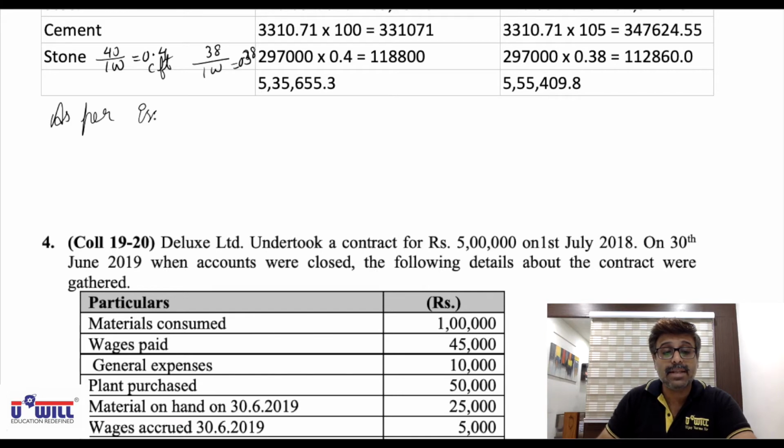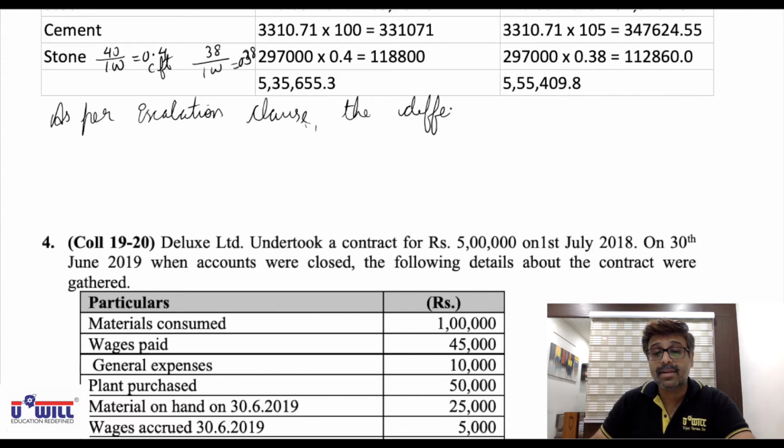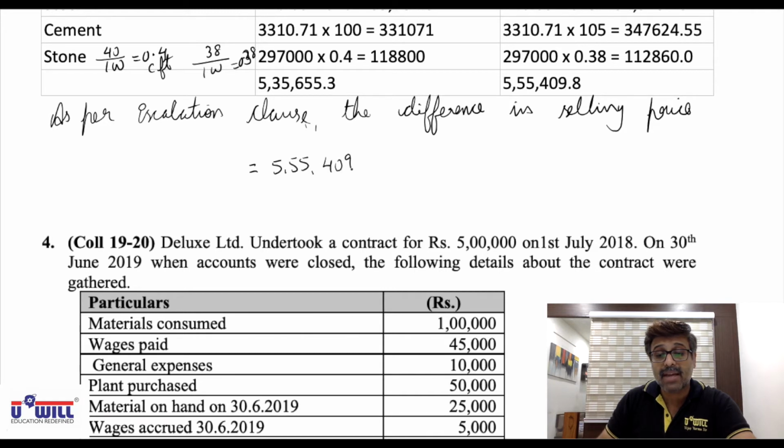the difference in selling price is equal to 555,409.8 minus 535,655.3.